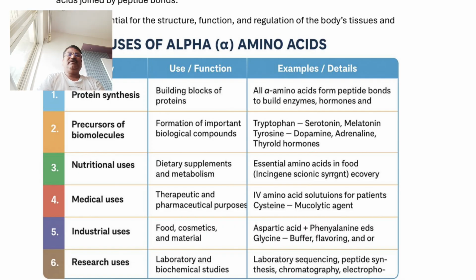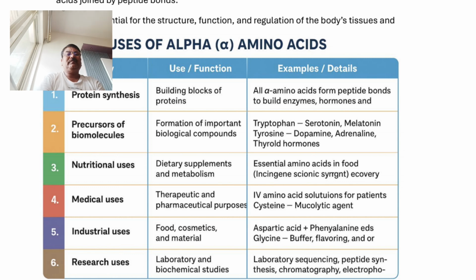Then another important use is the industrial use of alpha amino acid. No doubt, in industrial use, various kinds of food industries, beverages, various types of bakery products, then various types of industries use amino acids as an intermediate compound.